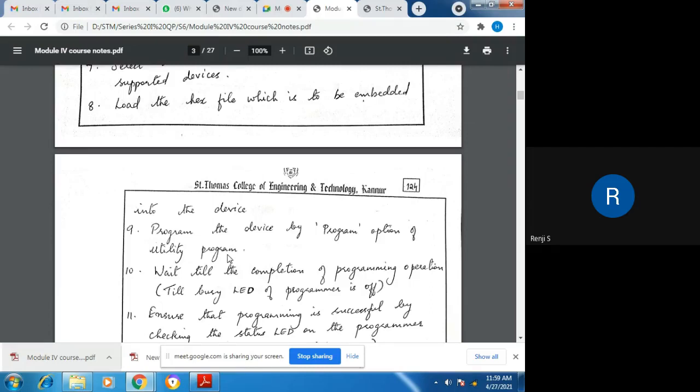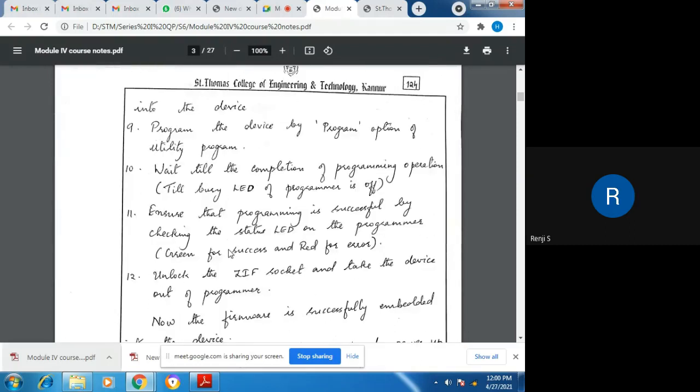You have to wait till the completion of the programming operation until the hex code is transferred to the memory chip. And that is till the busy LED of the programmer is off. Once the busy LED of the programmer is off, it indicates that the entire hex file has been transferred to the memory, that is the memory chip that has been connected to the programmer device.